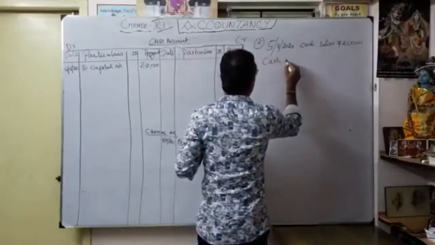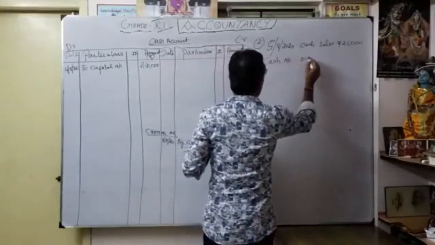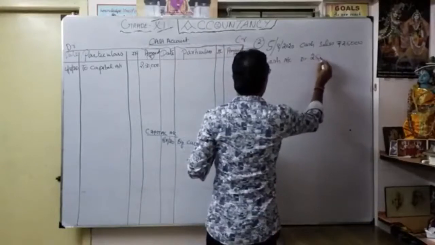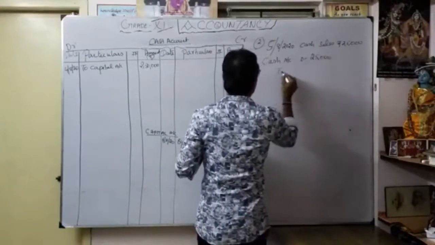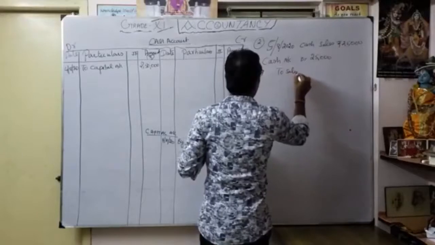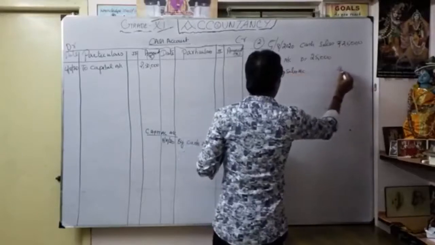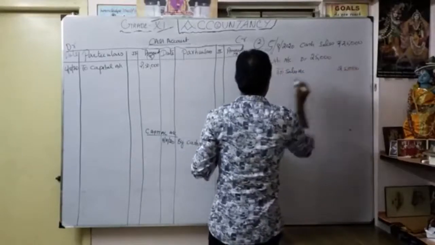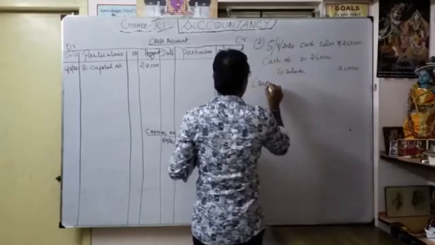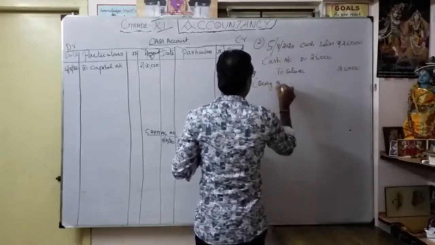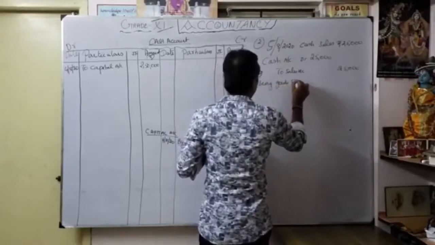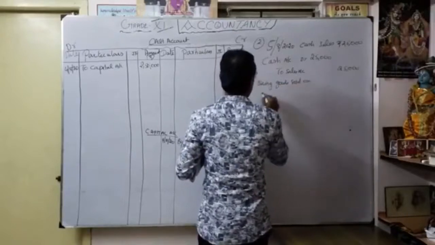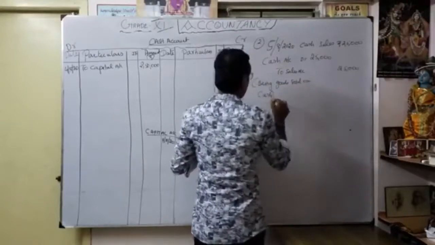So cash account debit to sales account 25,000. Narration: being goods sold on cash. So narration is very important.